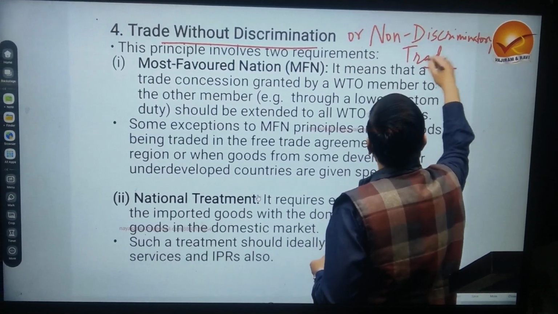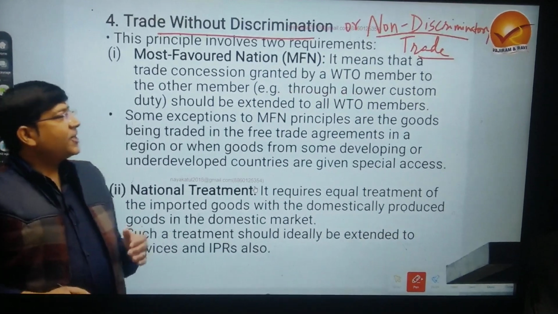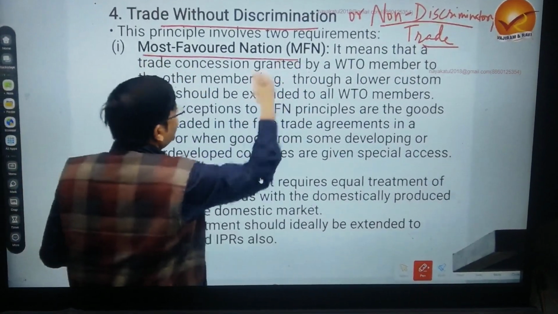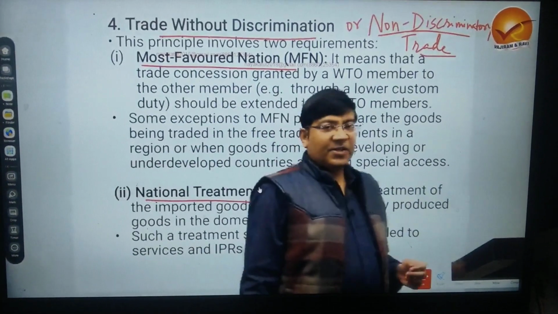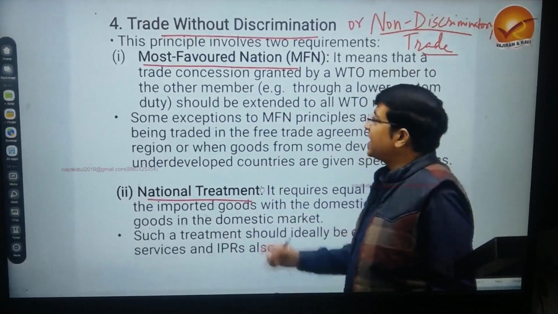Trade without discrimination, or non-discriminatory trade? Well, in order to understand that, we need to understand two terms. One is most favored nation and the other is national treatment. These are terminologies which are very unique, and due attention should be given to understand them.